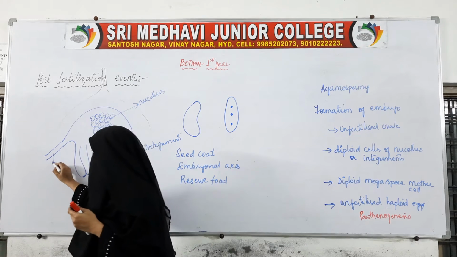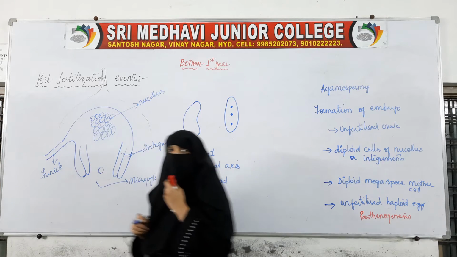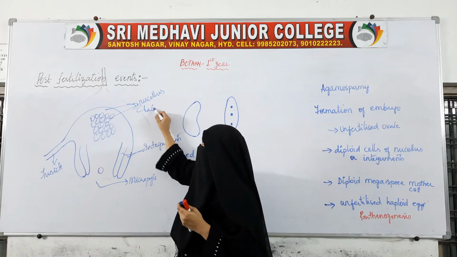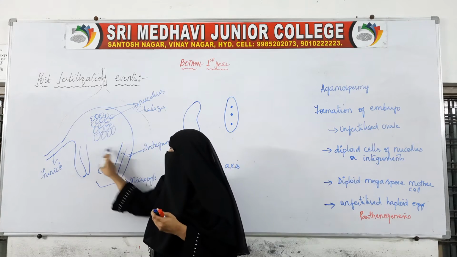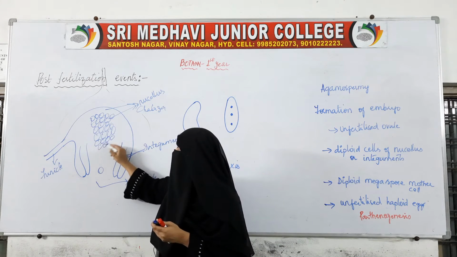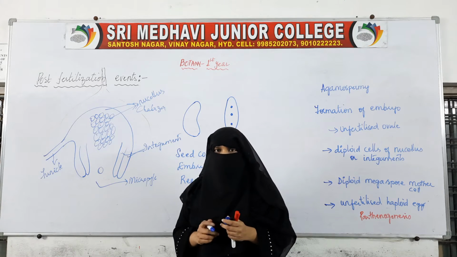This is the funicle. This is the chalaza. So, enclosed in these two integuments, cells are present. The cells together are called the nucellus tissue. So, nucellar cells are present.